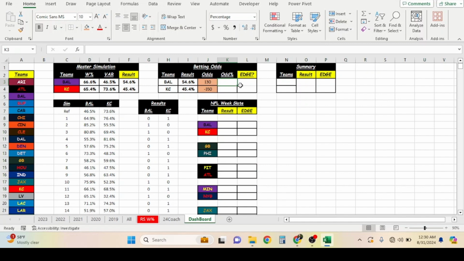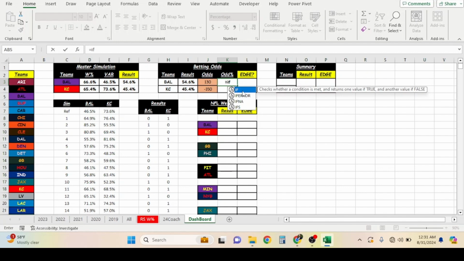We're going to do an IF function again. So IF, we want to do the logical test. And this is a formula that I got from the internet, so basically just copy and paste it.